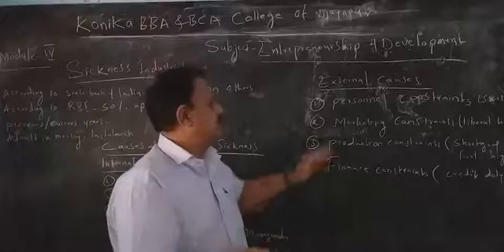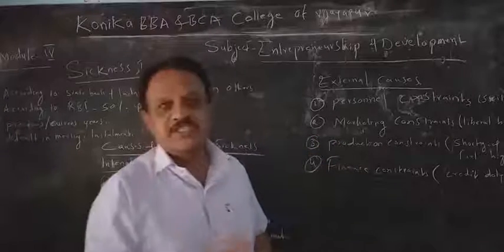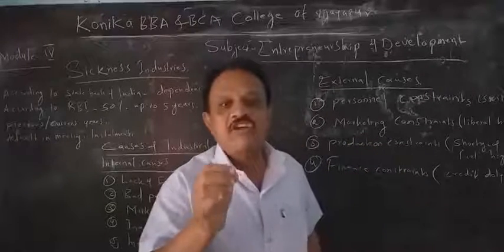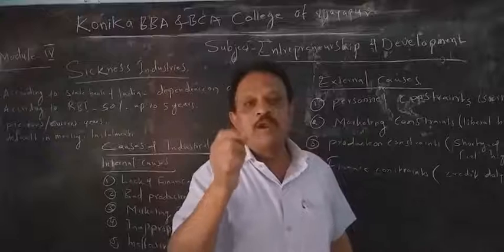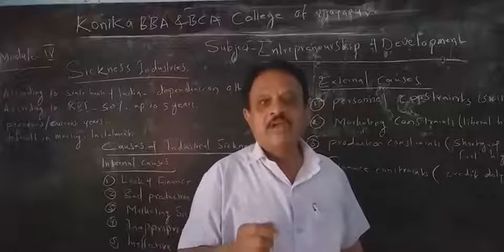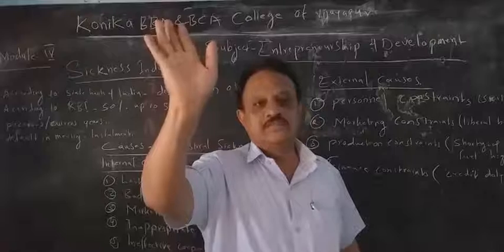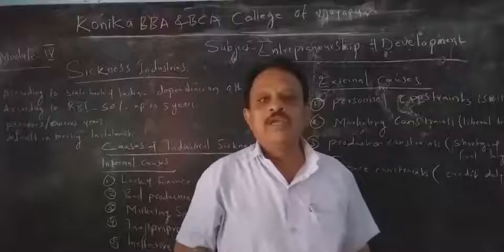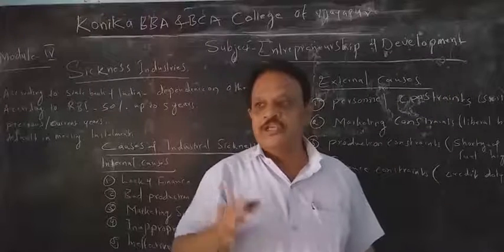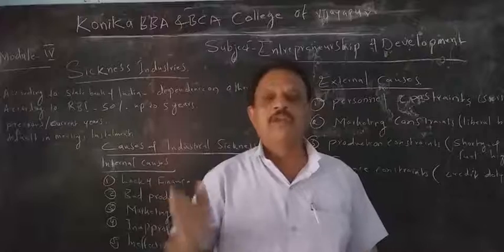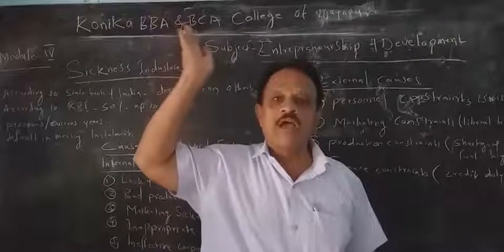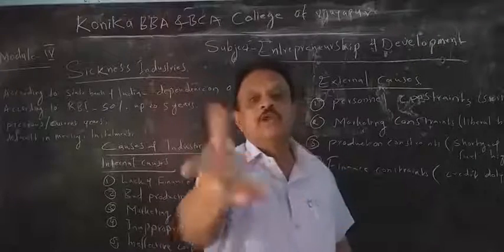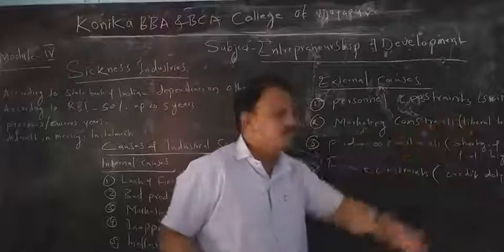The companies go into loss, the industry becomes sick. That is the marketing and production concentrates. Marketing and production concentrates means shortage of raw material. If raw material does not come properly within time, then that company will go into loss. Take the example in our Bijapur area: we are not getting Resham raw material properly. Resham raw material does not come from Bijapur, it comes from far away, from Bangalore, Shimoga, Ballari, Haveri and so on. If it is not received on time, then the industry will be closed. That is also a shortage of raw material, one reason.